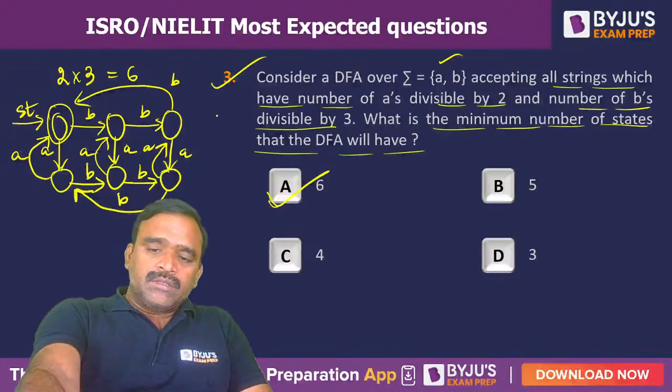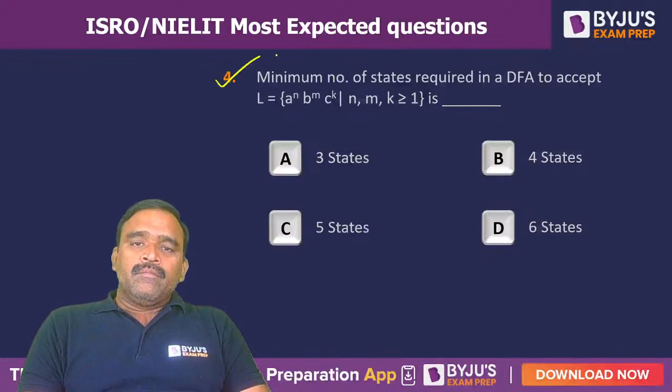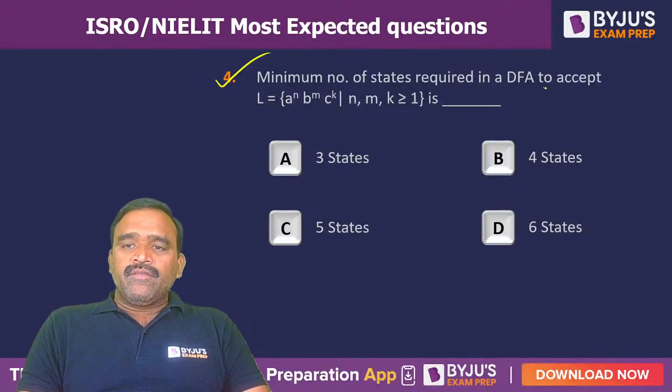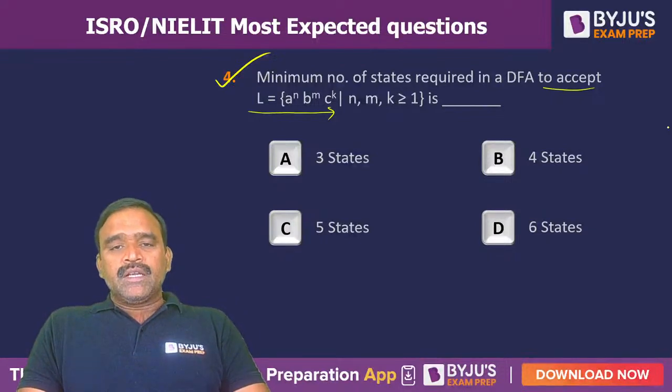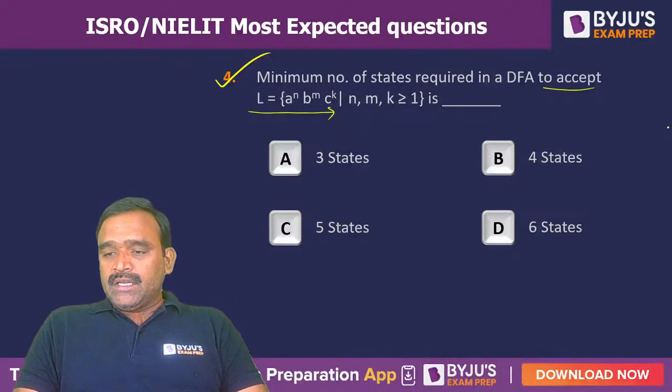Now coming to the next question, question number 4. Minimum number of states required in a DFA to accept L equal to A power N, B power M, C power K, where N, M, K are greater than or equal to 0. Can anybody answer it? I'll just give you a hint.